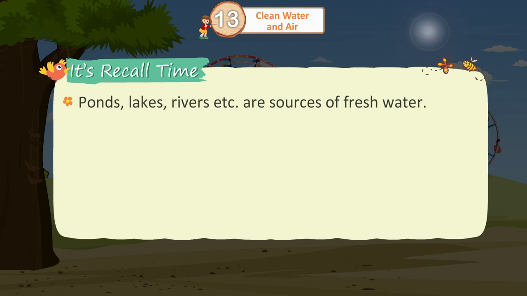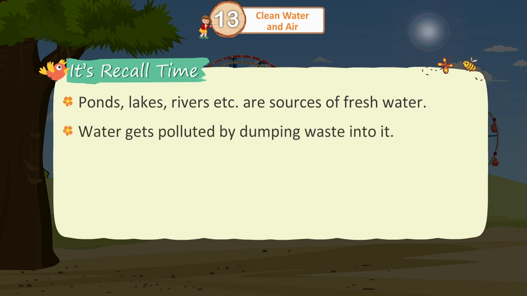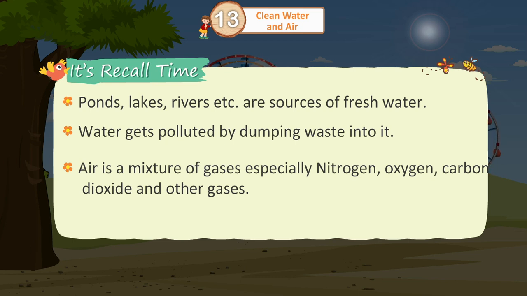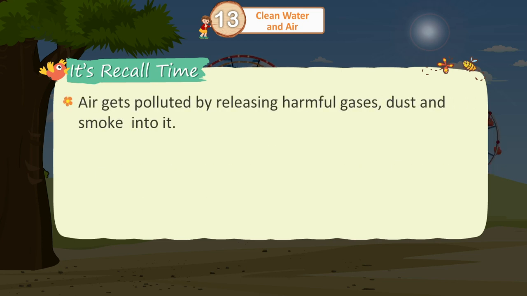Ponds, lakes, rivers, etc. are sources of fresh water. Water gets polluted by dumping waste into it. Air is a mixture of gases, especially nitrogen, oxygen, carbon dioxide, and other gases. Air gets polluted by releasing harmful gases, dust, and smoke into it.